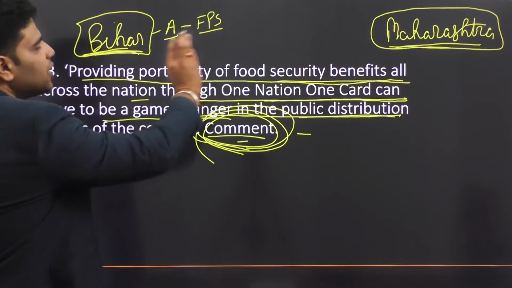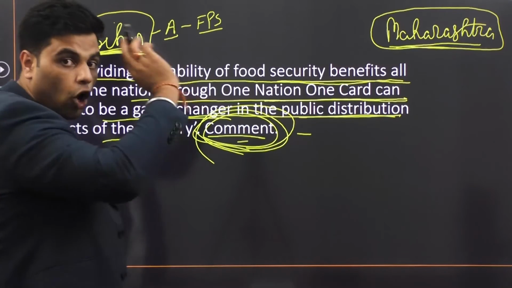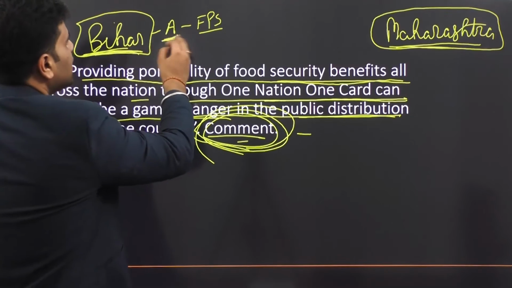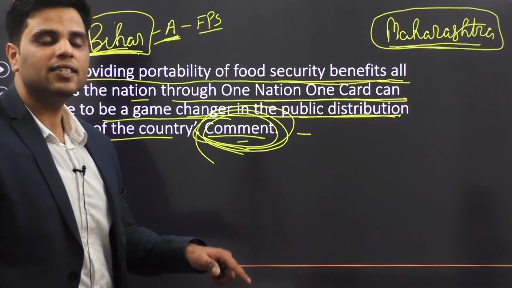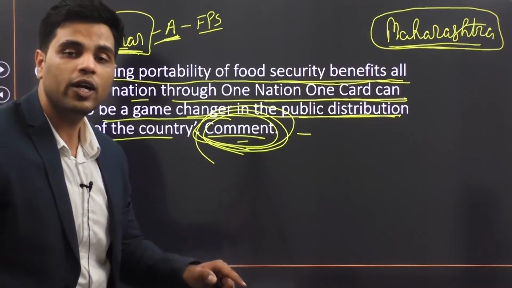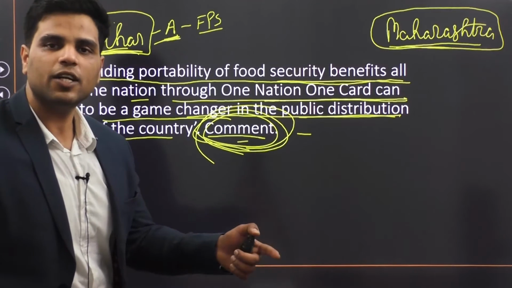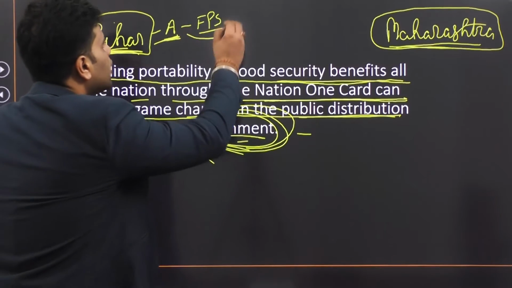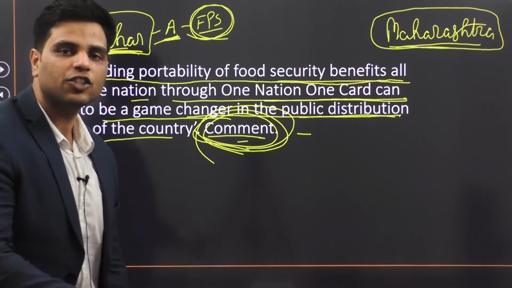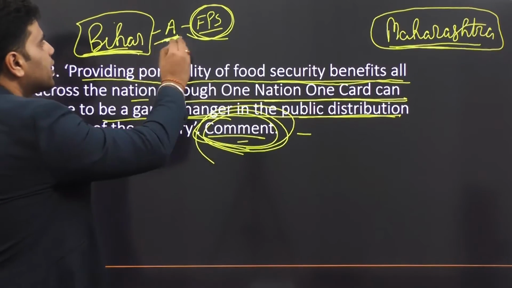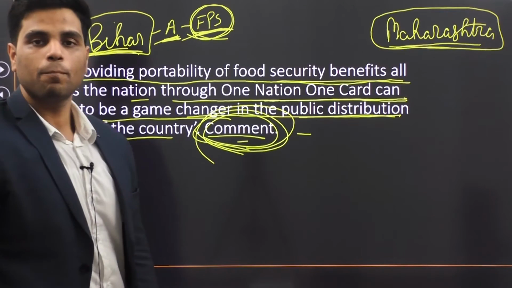His address on his ration card says he belongs to district A. Now the problem is that through his ration card he can only buy subsidized food grains from this particular fair price shop, because his ration card is registered with it.